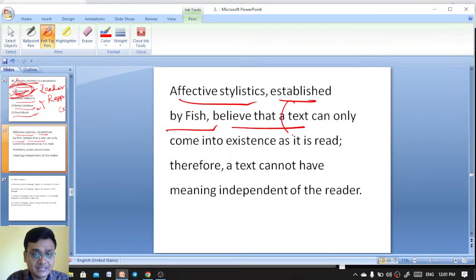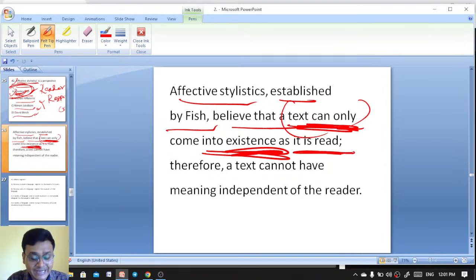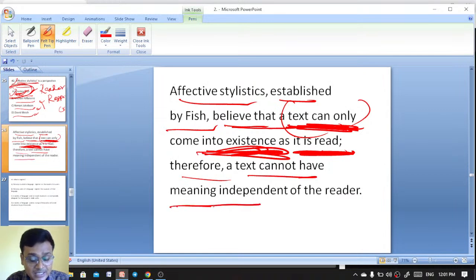Believes that a text can only come into existence when it is read. Until it is read, it does not have any existence. So it believes that a text can only come into existence as it is read. Therefore, the text cannot have meaning independent of the reader. The text is dependent upon the reader. When the reader reads the text, then the text exists. Until then it does not exist.